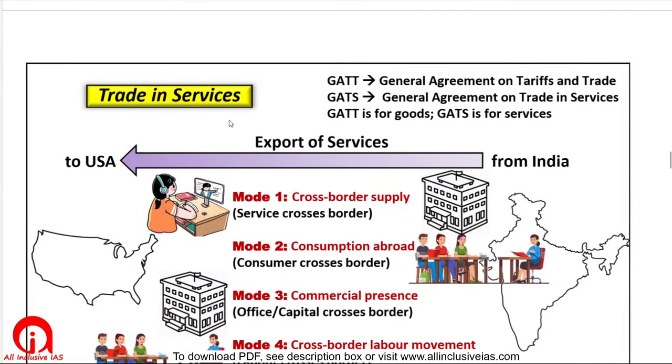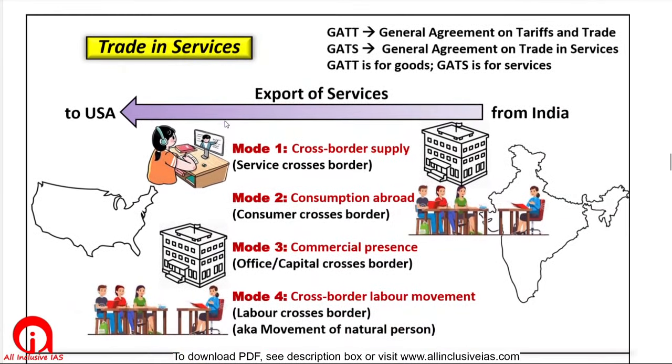Trade in services. When we trade in goods, like buying an iPhone, GATT rules apply. So GATT is for trade in goods, GATS is for trade in services. It is also applicable under WTO rules. Under the WTO agreement, this GATS agreement is there. It is applicable since 1995. All countries are bound by it. This is the simple thing that UPSC can ask.